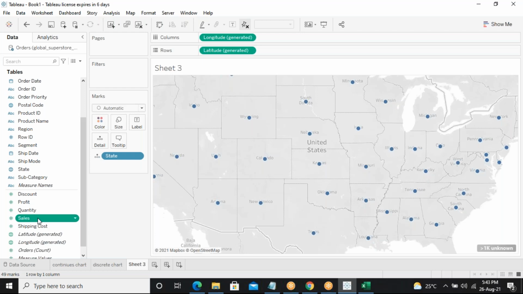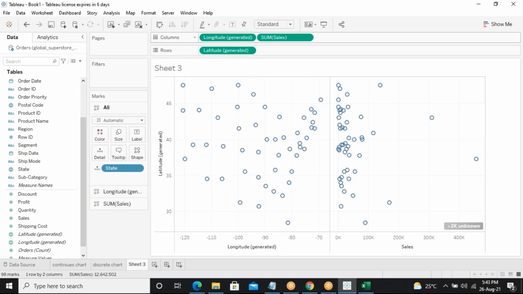I'm taking it from the measures. So you're getting a map like this, which is a dot graph.